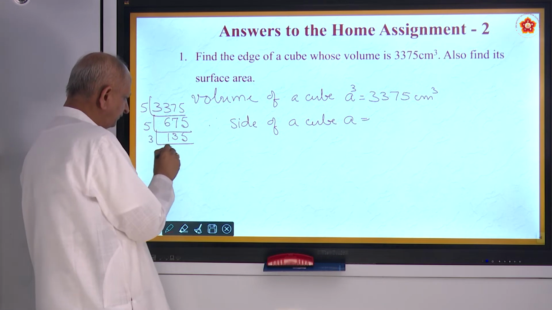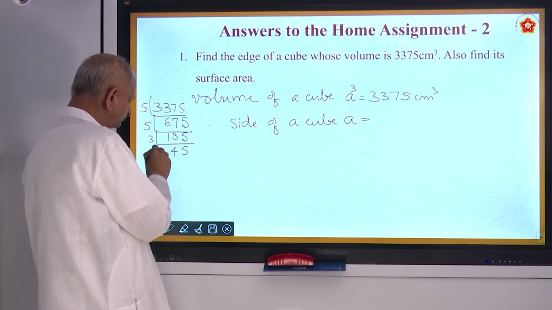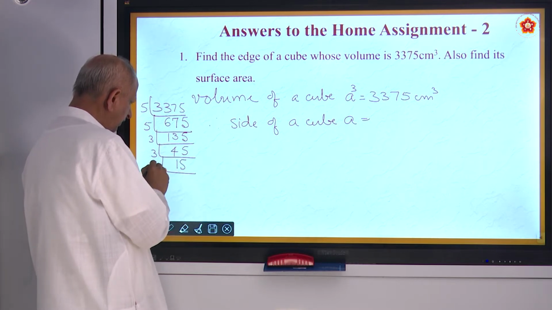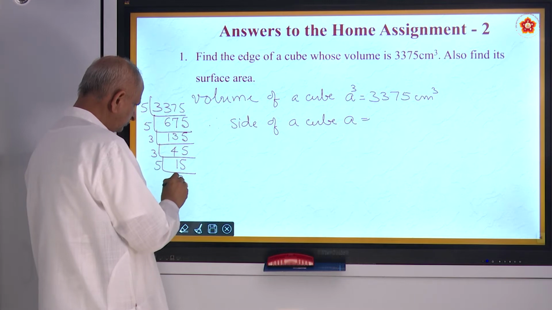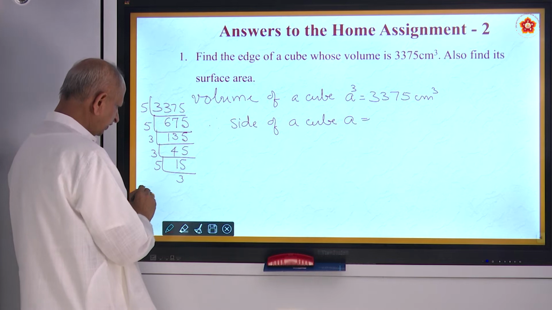Try with 3. 3 fours are 12. 3 fives are 15. Try with 3 again. Then try with 5. 3. So you have 3375